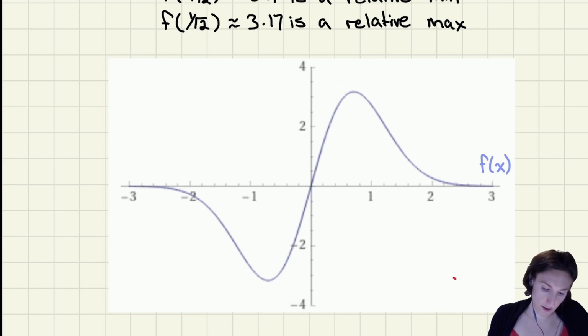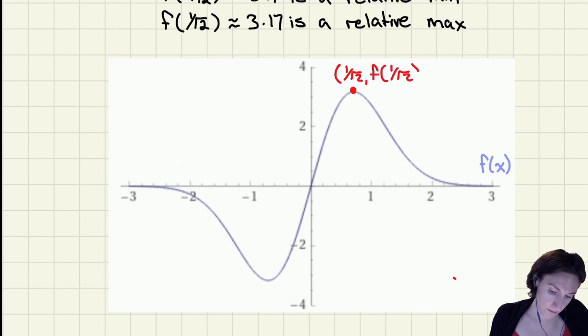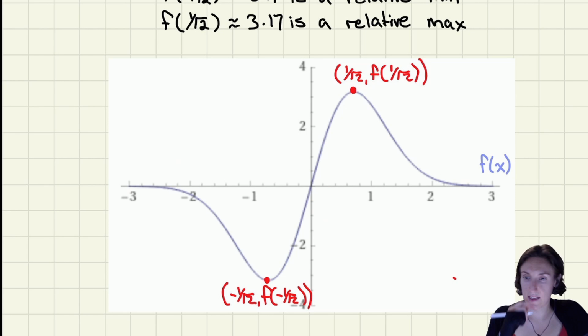Okay, so we have our critical numbers here. So 1 over root 2, f of 1 over root 2, with the horizontal tangent. We have the one in the valley here, negative 1 over root 2, f of negative 1 over root 2. Okay, that's where our tangents are horizontal. And where is the function decreasing?